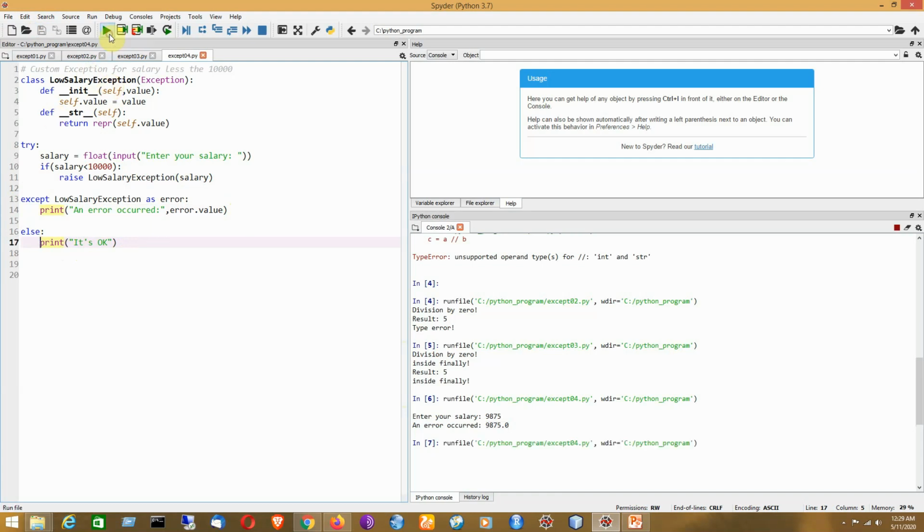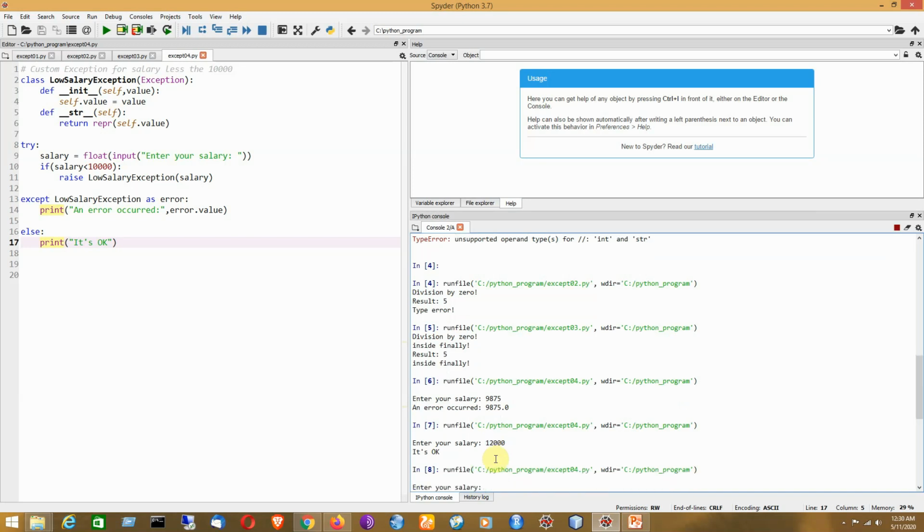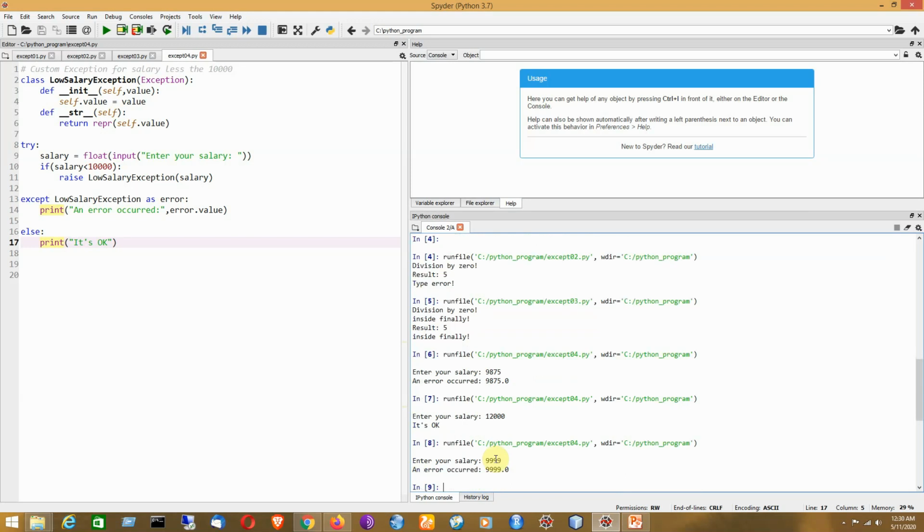Now I will try to run the program. I will give you a value that is greater than 10,000. So there is no problem, and the statement under the else clause will be executed. Now I will give a different value that is less than 10,000, say for example 9999. So it is an example of the low salary exception being generated, because the value is less than 10,000.